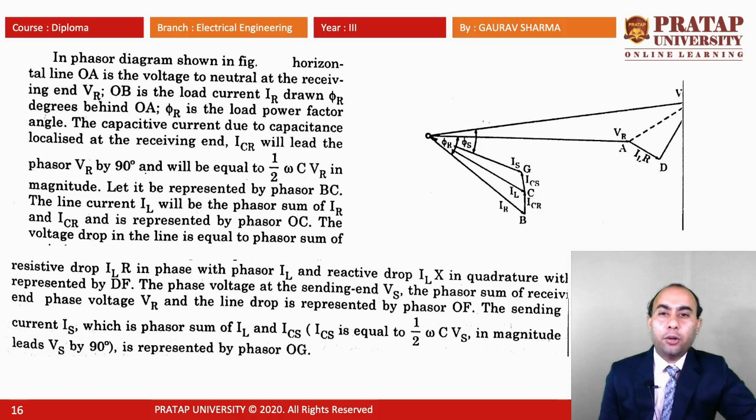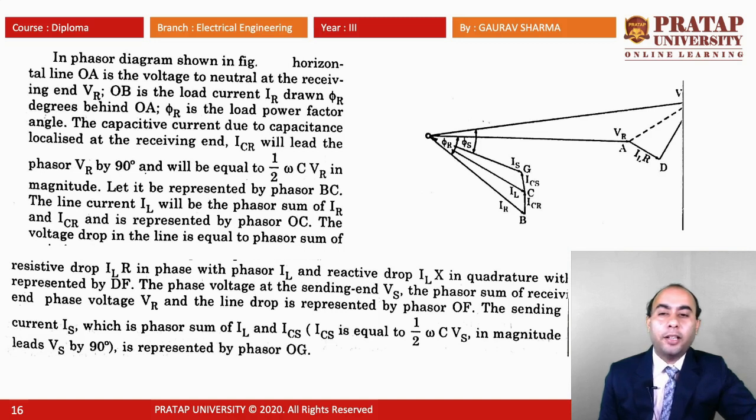The capacitive current due to the capacitance localized at the receiving end, ICR, will lead the phasor VR by 90 degrees and will be equal to 1 by 2 omega C VR in magnitude. Let it be represented by line BC. The line current IL will be the phasor sum of IR and ICR and is represented by phasor OC.